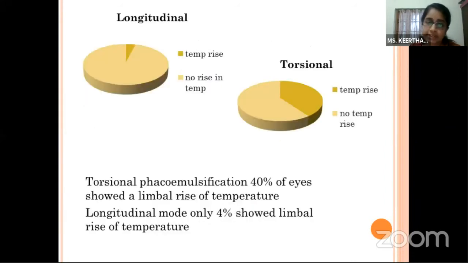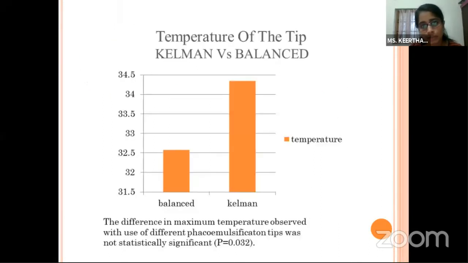We also noticed that in torsional phacoemulsification, 40% of the eyes showed a limbal rise of temperature, while in longitudinal mode only 4% did, which is significant. We also compared the temperature of the tip, Kelman versus balanced tip. Even though the difference was not statistically significant, the Kelman tip showed a higher temperature, so lower temperatures are observed with the balanced tip.